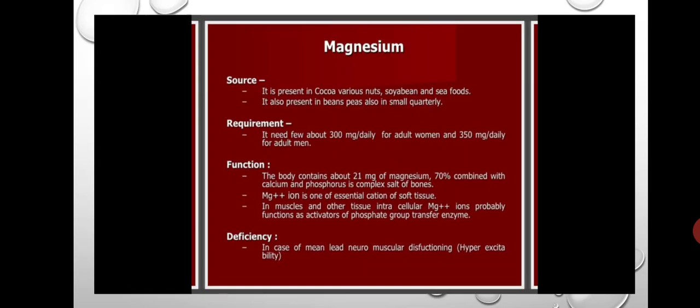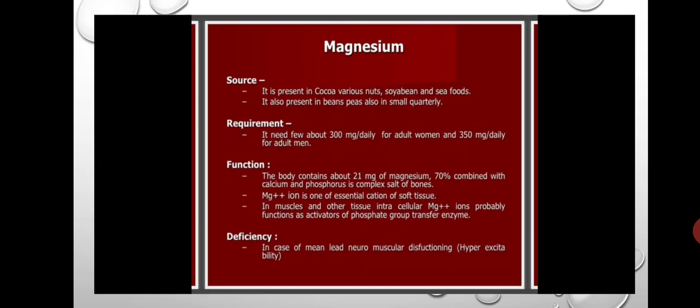The requirement is about 300 mg per day for adult women and 350 mg per day for adult men. This is the requirement of magnesium per day.